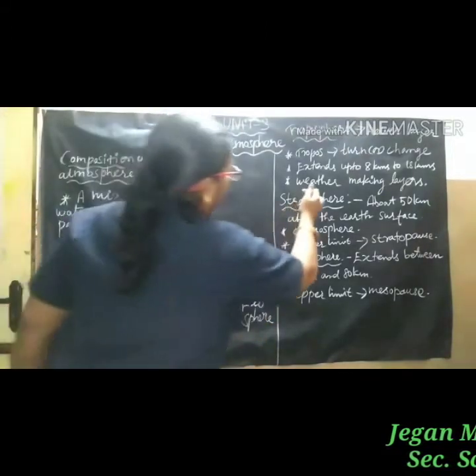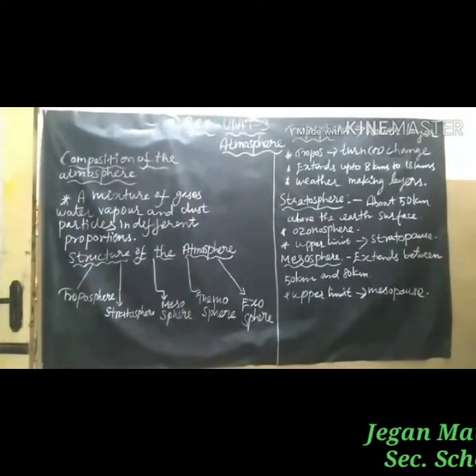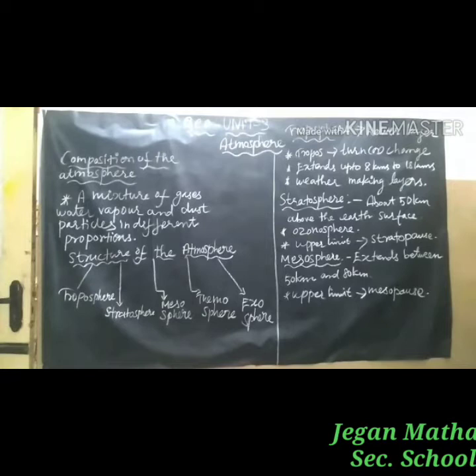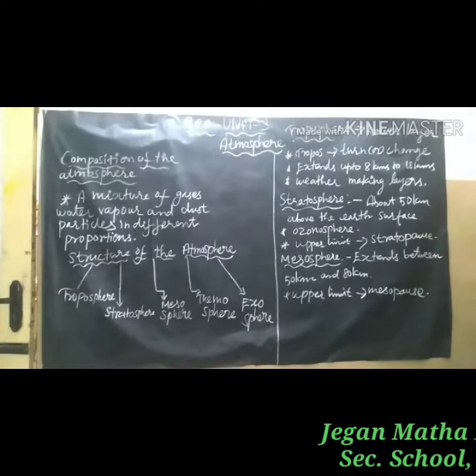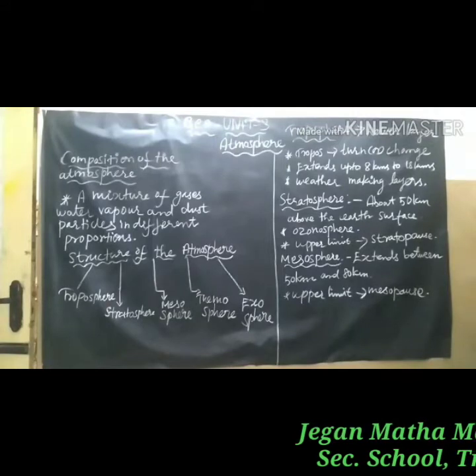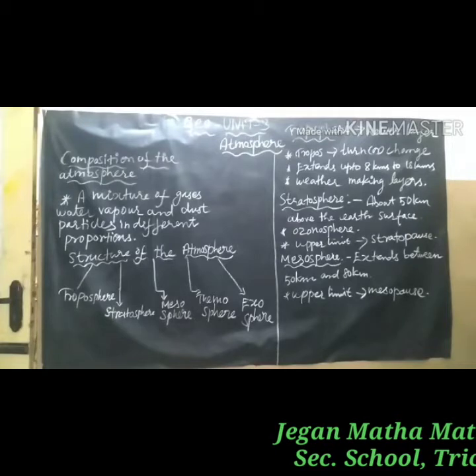So, it is called what, children? The weather making layer. Which is the weather making layer? Troposphere. The upper limit of the troposphere is called the tropopause. Next, we discuss the topic stratosphere. The stratosphere lies above the troposphere.